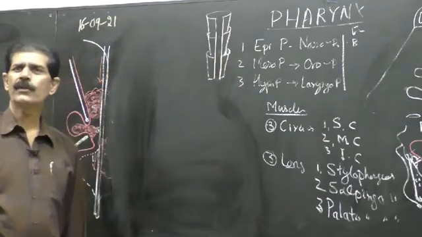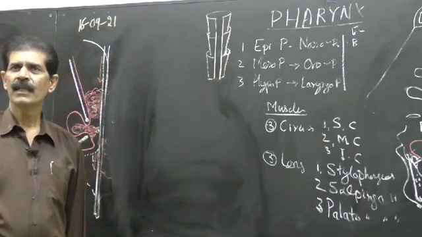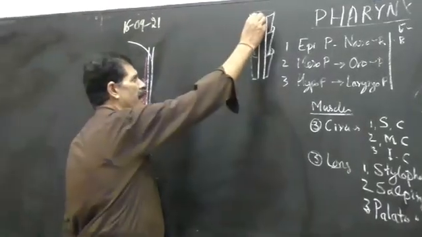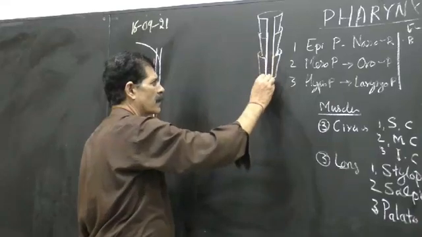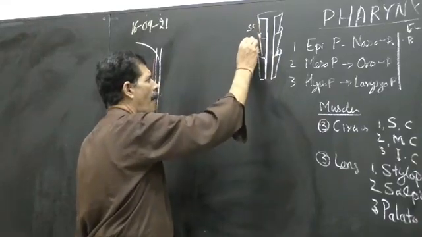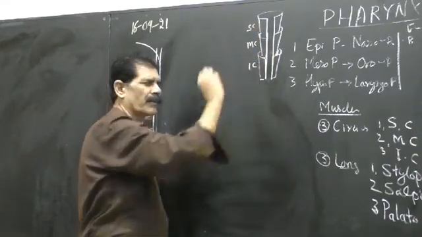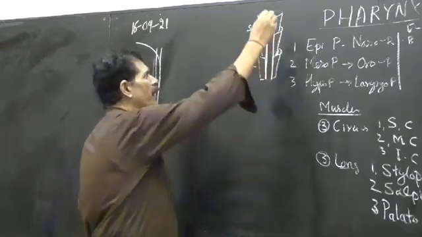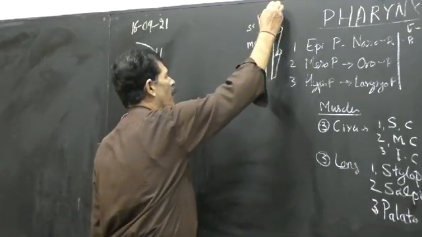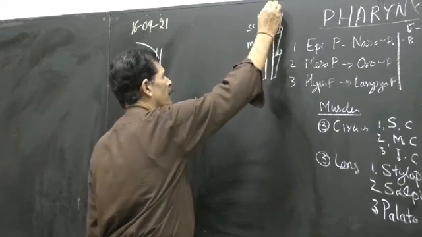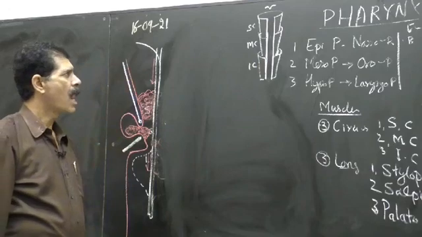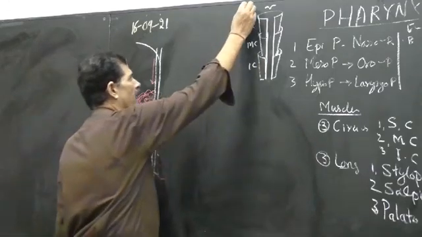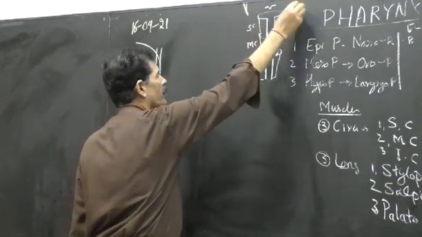Now we break these 3 flower pots, they are earthen pots, longitudinally in a vertical line. Now these lines represent the origin of the 3 muscles: superior constrictor, middle constrictor and inferior constrictor. Superiorly there is a pharyngeal tubercle, posteriorly below the foramen magnum, and on either side there are styloid processes.